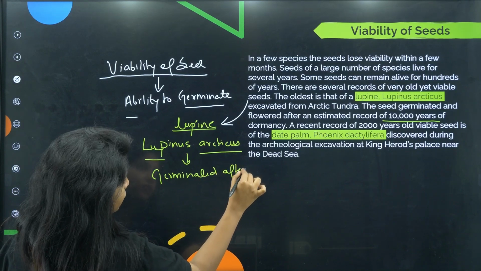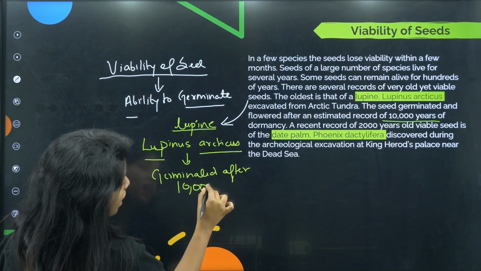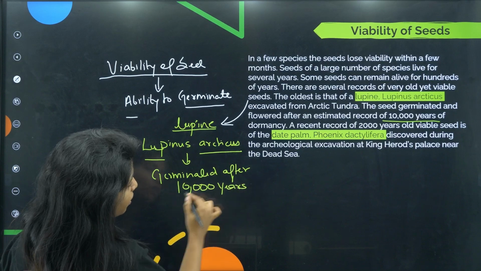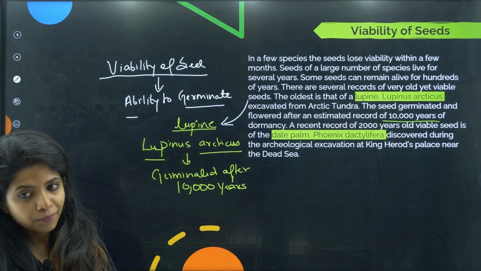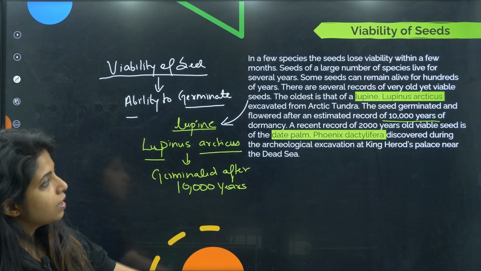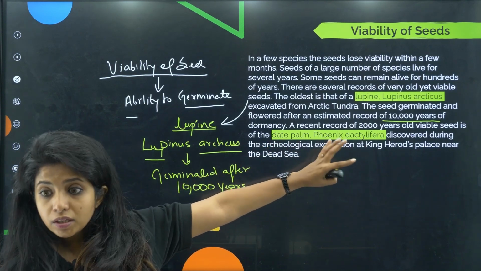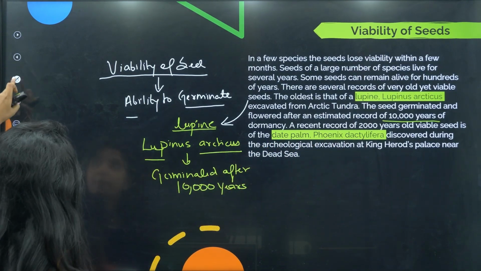Germinated after 10,000 years. Is this a small number, children? No, it is not at all a small number. Now there is one more thing given over here. There is a recent record of a 2,000 year old viable seed, which is date palm.